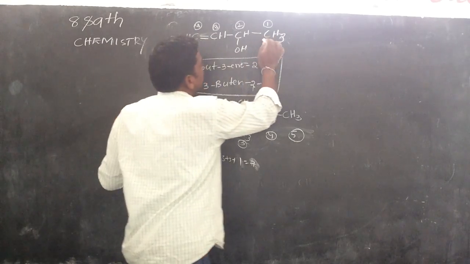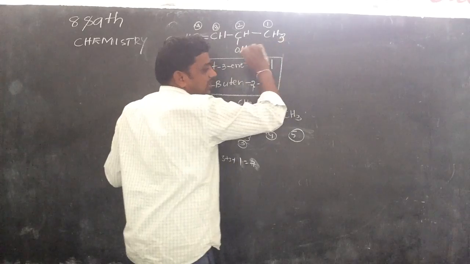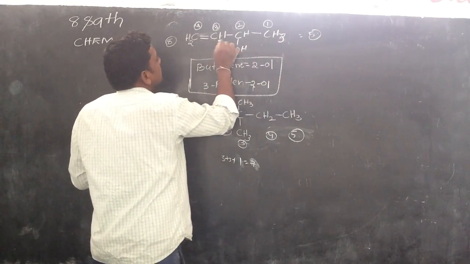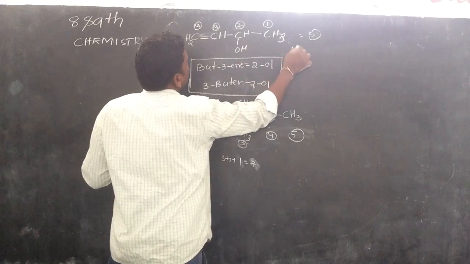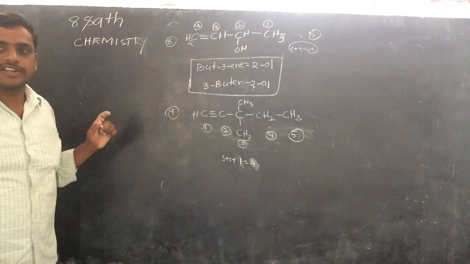Look here, observe this: the total positions are 2 plus 3 equal to 5. Going here, 1 plus 3 is equal to 4. That one is the right one.